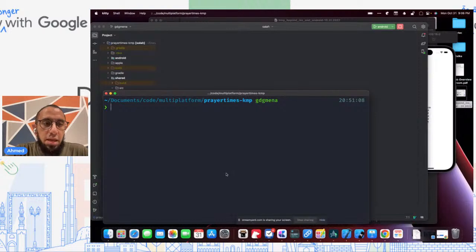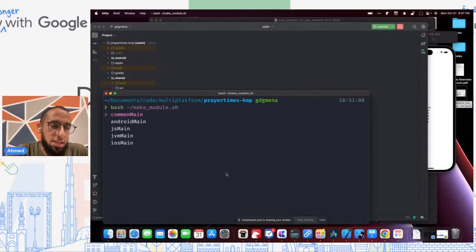And so we're going to make a new module for desktop, similar to our Android module, which has the Android code. I have a bash script that I wrote to make this a little bit easy. All this is doing is very similar to if I had used the new module wizard part of the IDE. But I do this because it generates exactly what I want and not much more.